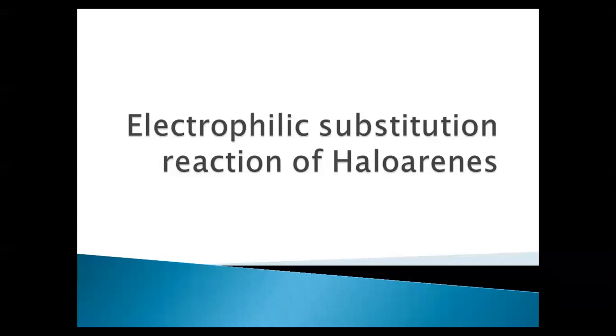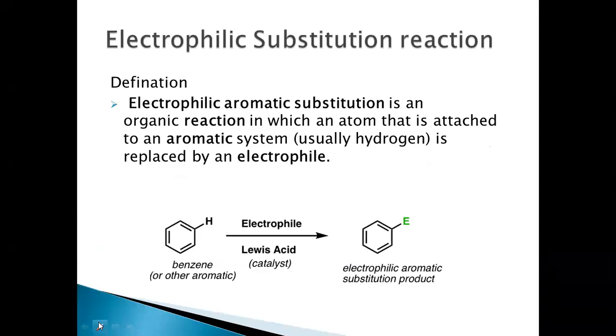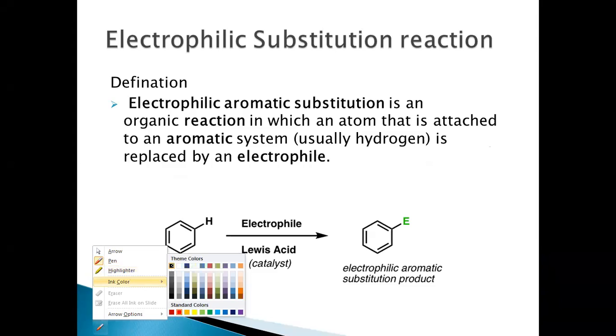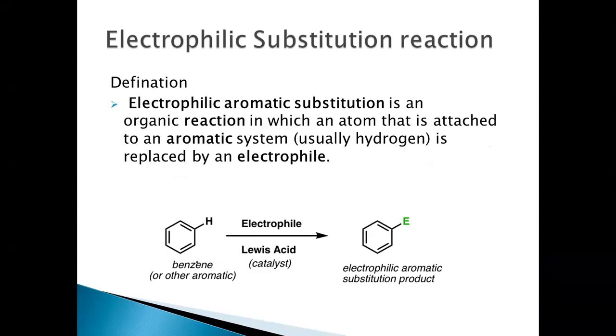Yes, now let's look at the electrophilic substitution reactions of haloarenes in this video. Let's look at what an electrophilic substitution reaction is before going to that of haloarenes. If you take benzene here, for example, this is an aromatic compound. This H+ is being replaced by an electrophile, that is E+, in the presence of a Lewis acid catalyst.